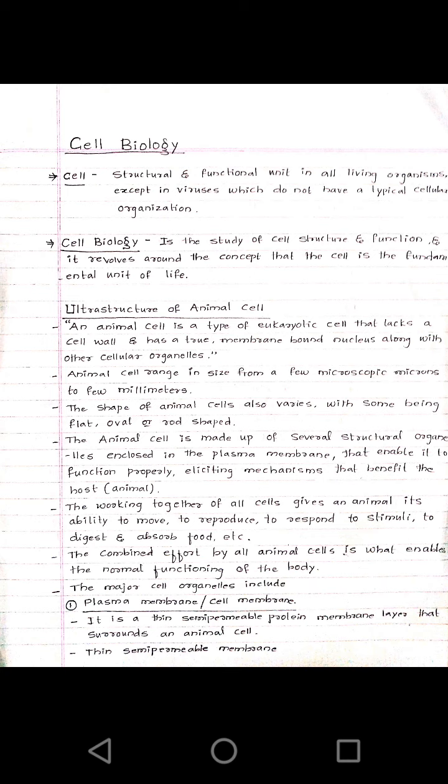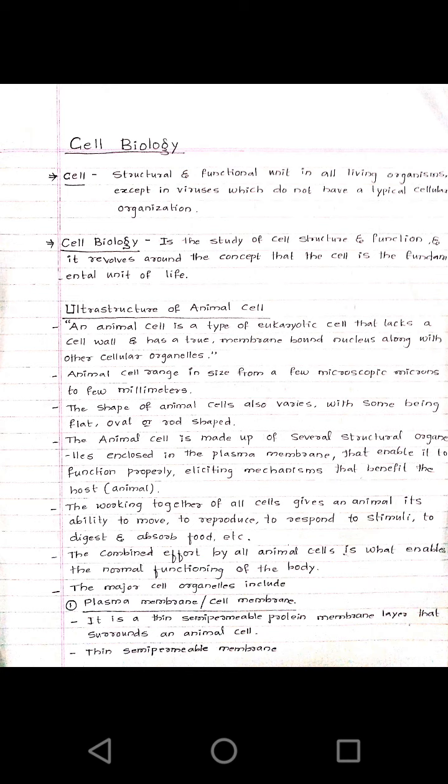In this class, we will study the ultrastructure of the animal cell. Before studying this topic, we should know the meaning of ultrastructure. Ultrastructure is nothing but the fine structure within a cell, seen at high magnification in an electron microscope.